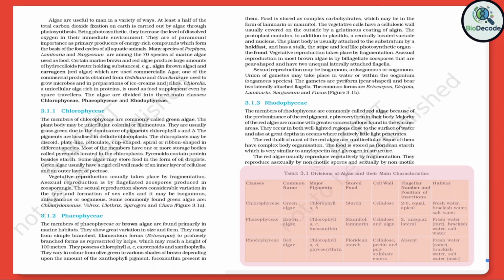Third, red algae, Rhodophyceae. Finally, we have the red algae, called Rhodophyceae. Their distinctive red color comes from the accessory pigment R-phycoerythrin, which masks the green chlorophyll a and d. This pigment allows them to absorb blue light and thus thrive in deeper marine waters where other wavelengths cannot penetrate. Their stored food is mainly floridean starch, and the cell wall is composed of cellulose and polysulfate esters like carrageenan or agar. Most red algae are marine and prefer warm waters, although a few can be found in freshwater.